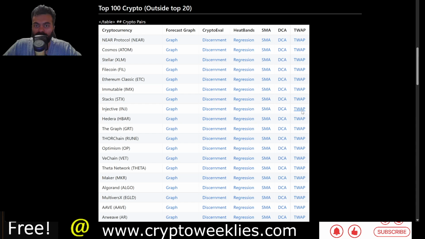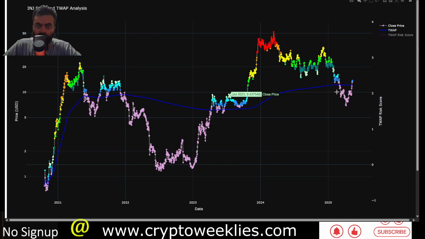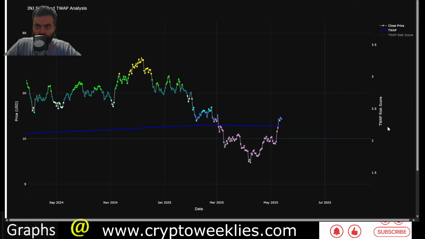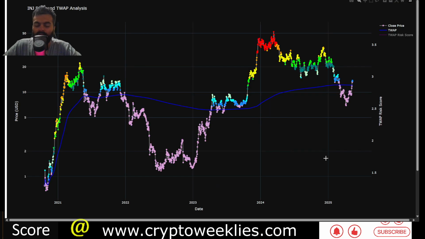With this analysis, right now we have the time weighted average price model, which also said that the price was in an accumulation phase from February 2025 till May 2025, where the price was lower than the time weighted average price, color coded in this blue line, that is coming in at around $12.10, accumulating below the time weighted average price in the bear market. Again, forms a decent accumulation zone.